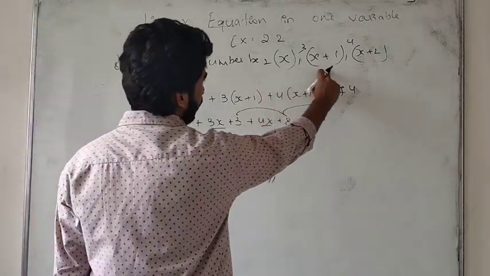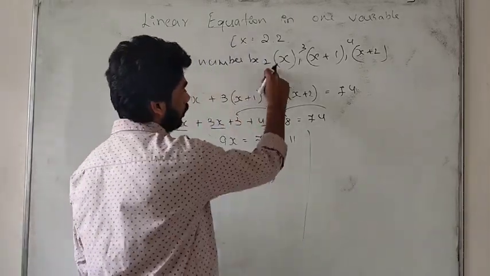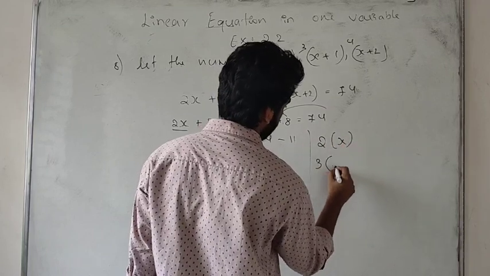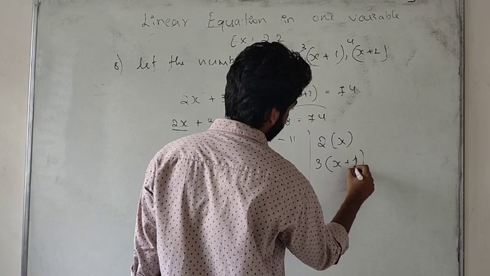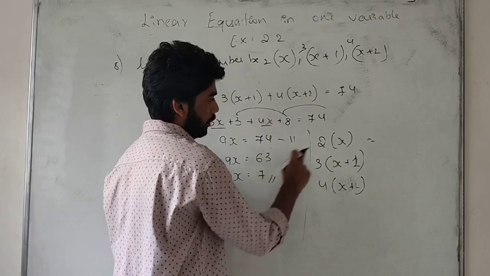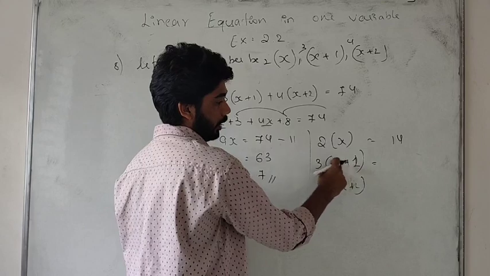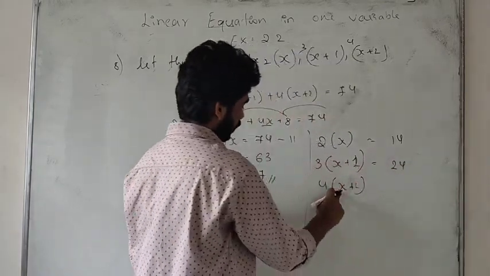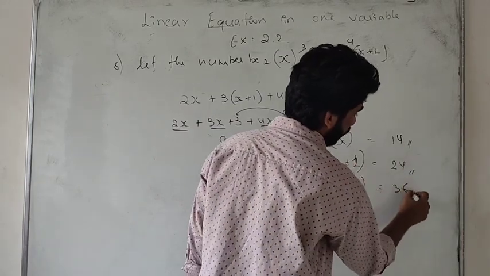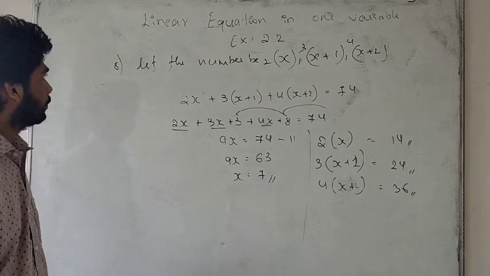Now we have to write these values. The first one is 2x, where x is equal to 7. So 7 times 2 is 14. Then 7 plus 1 is 8, and 8 times 3 is 24. Then 7 plus 2 is 9, and 4 times 9 is 36. So these are the required numbers. Please note it down. I will go to the next problem.